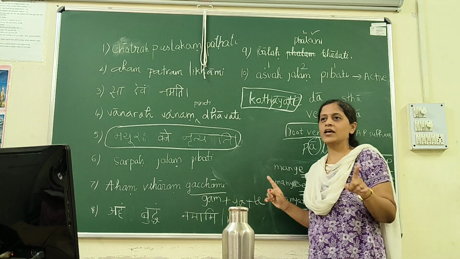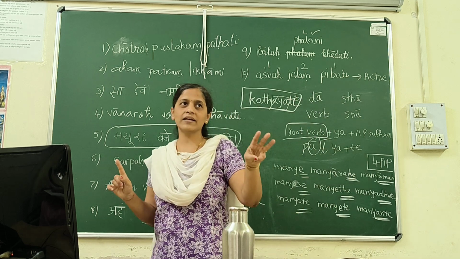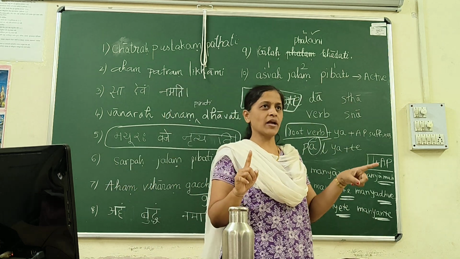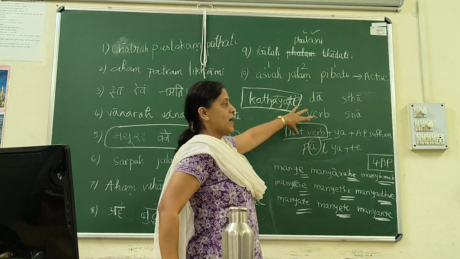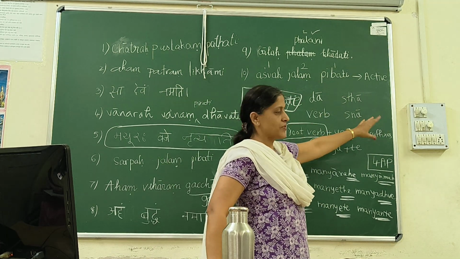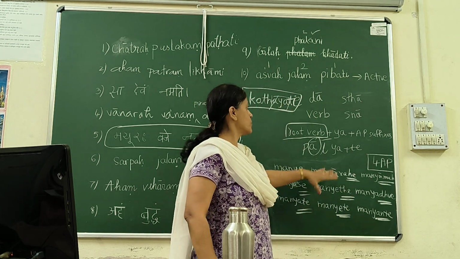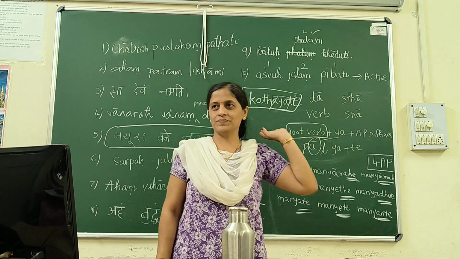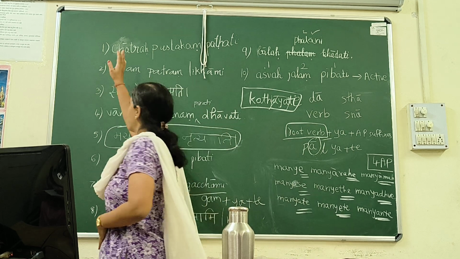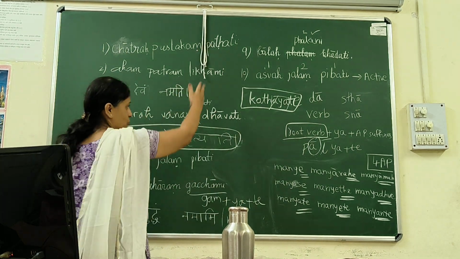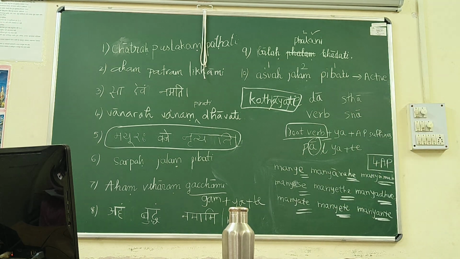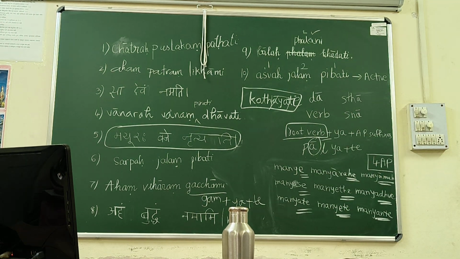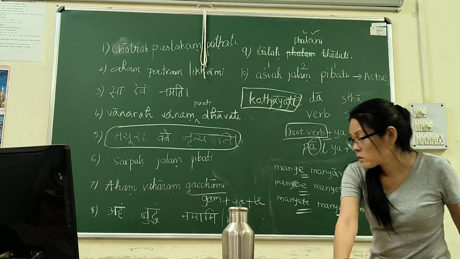Everyone has to change your own sentence into passive voice now. And we have learned the rules about passive voice now. What are the rules of passive voice? Subject will change to instrumental case, object will change to nominative case, and in case of verb, take root verb, add ya, add atmanepada suffixes. This will be the 9 forms. Which form to be used will be decided by object now. This much we have learned. So apply it in these sentences which you have written. And write your answer. Whoever is ready with the answer, come and write.